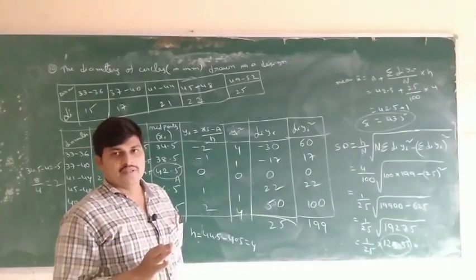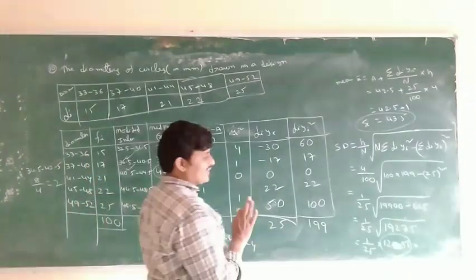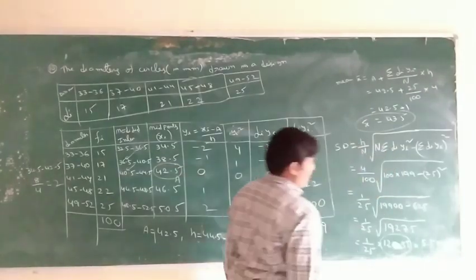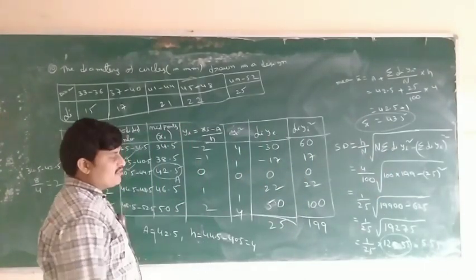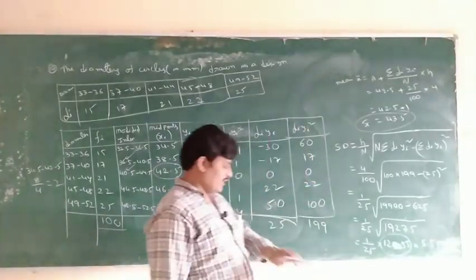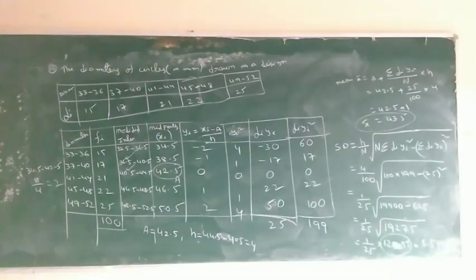Otherwise it is a similar value, a near value that we have to calculate. So the total answer is 5.55.